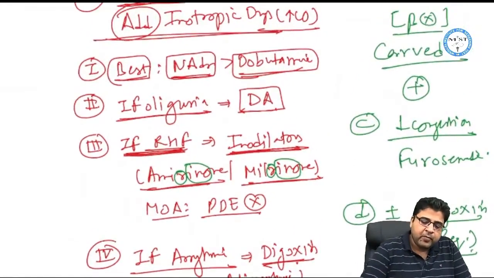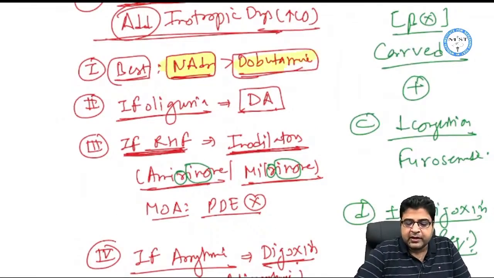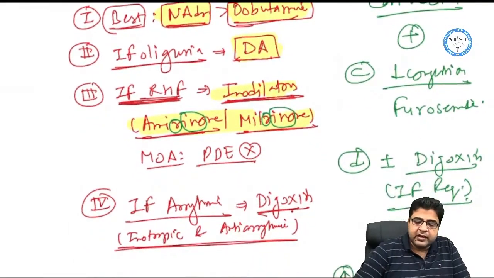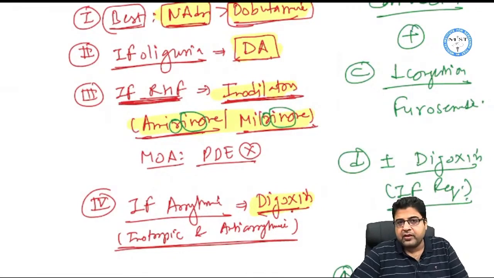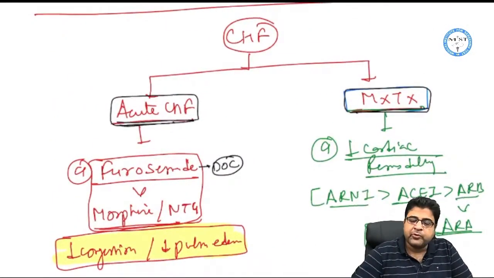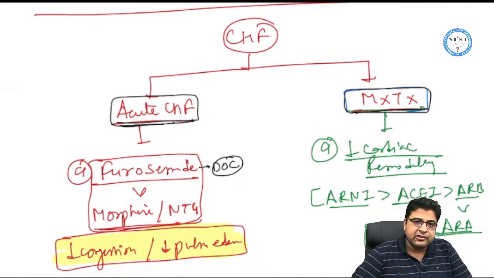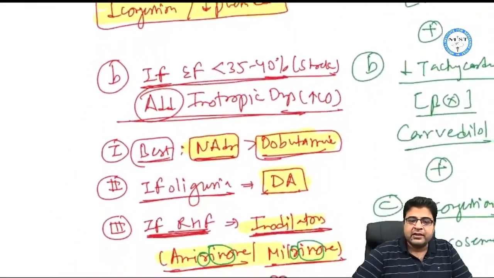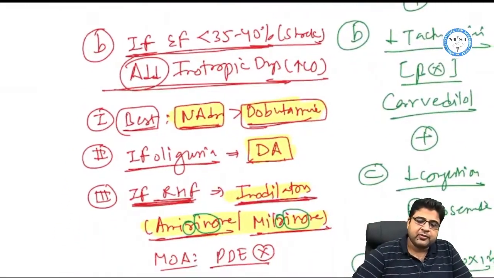So we have 5 inotropics. The best one is noradrenaline. The second is dobutamine. If there is oliguria, we give dopamine. If there is right heart failure, we give inodilators like Inamrinone and Milrinone. And if there is arrhythmia, we give digoxin. So this is all about acute CHF. In acute CHF, you should remember 2 groups only: the medicines which reduce congestion, which are furosemide, morphine and nitroglycerin, and the medicines which increase the cardiac output.